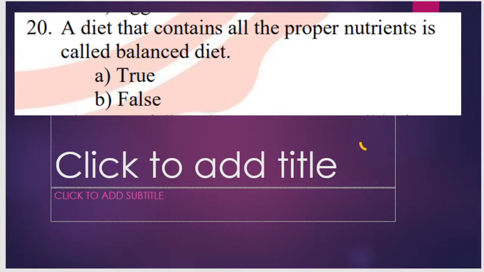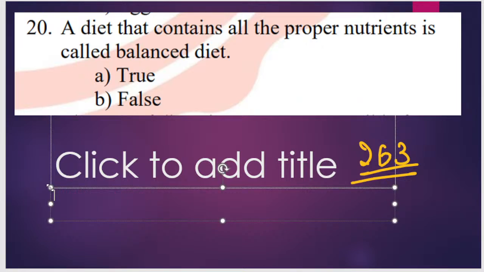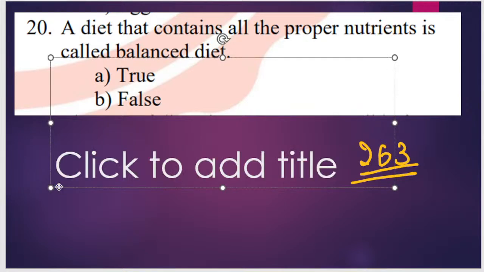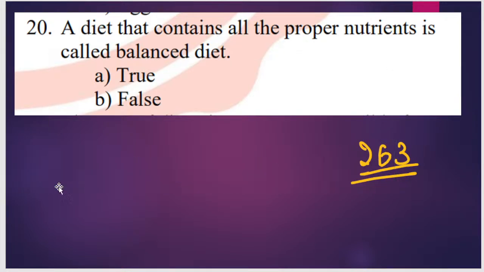A diet that contains all the proper balanced nutrients is called. A diet that contains all the proper balanced nutrients is called. A diet that contains all proper balanced nutrients is called a balanced diet. Correct. This is true. Everyone is answering correctly here. ये sentence क्या है? This sentence is true.